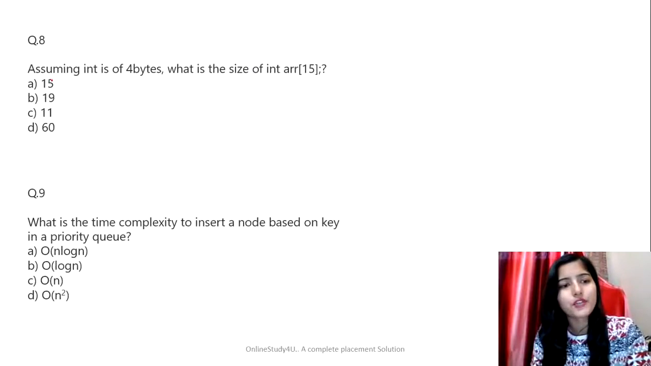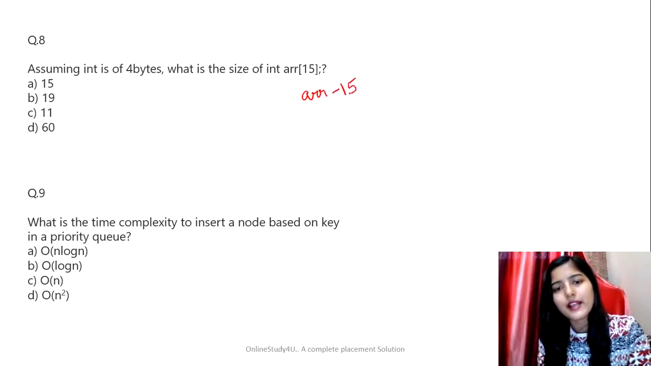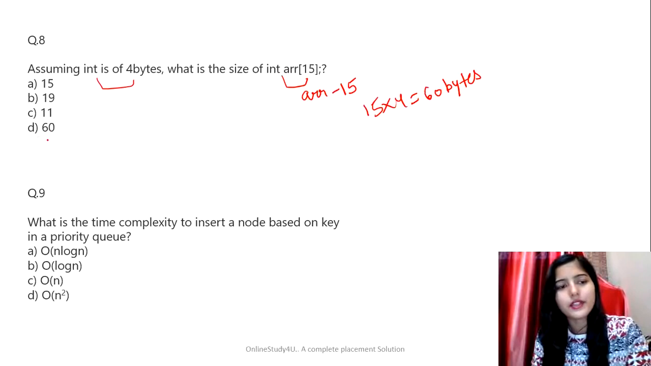Okay. Next question is, assuming int is of 4 bytes, what is the size of int arr[15]? So basically the array arr is having 15 elements, right? So they are asking what is the size of this particular array, and they have provided that int is of 4 bytes. So 15 into 4, that is going to give us 60 bytes. So the correct answer for this one is option D.